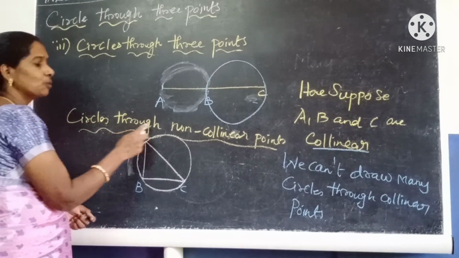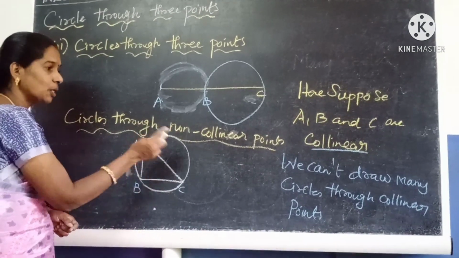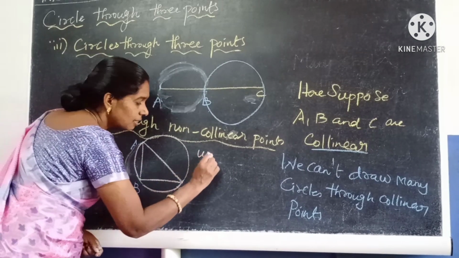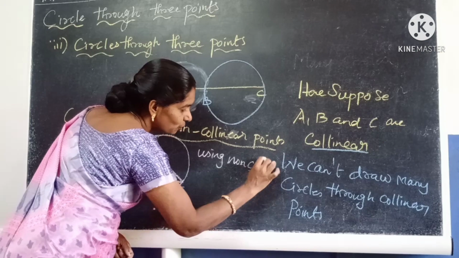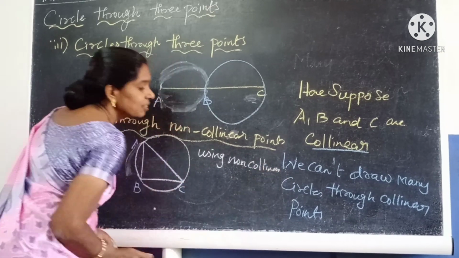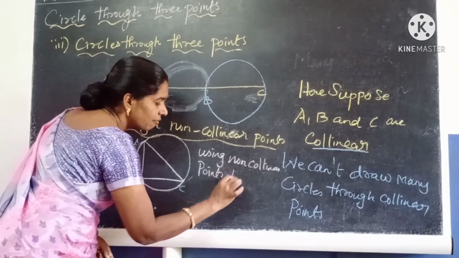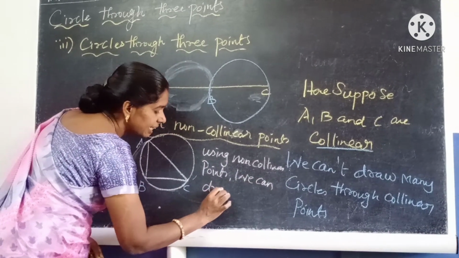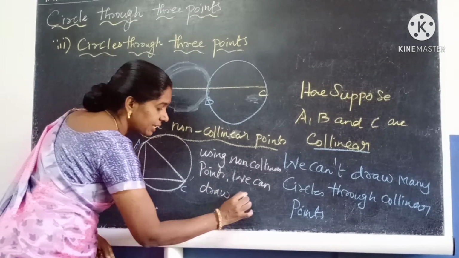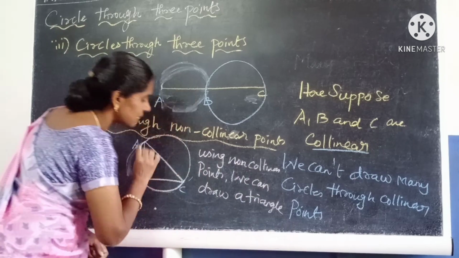Therefore, circles through non-collinear points: using non-collinear points, we can first draw or construct a triangle, and we can draw one circle through its vertices.